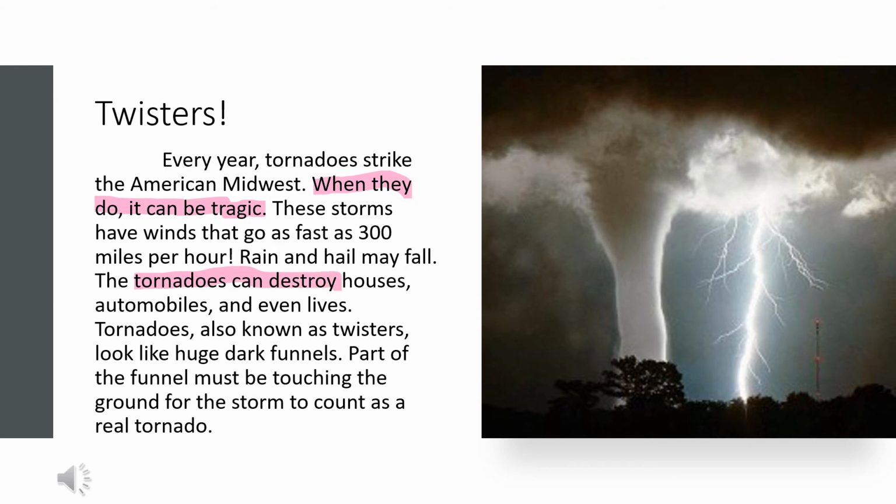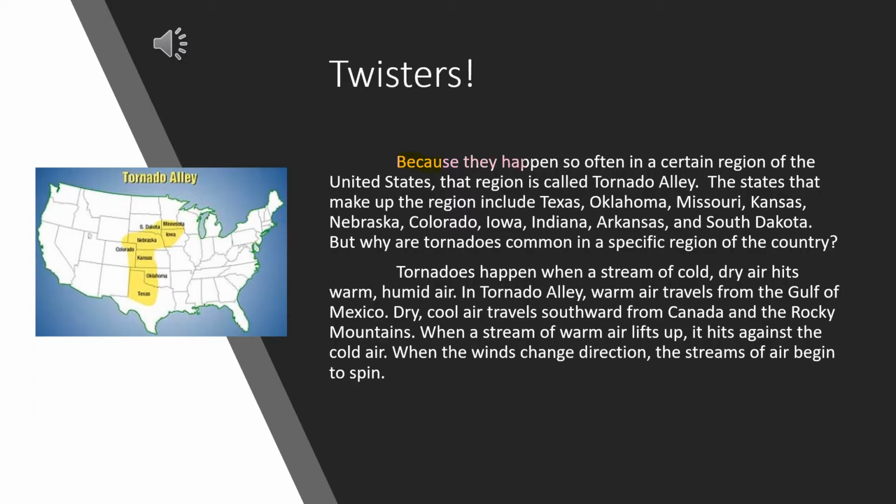Tornadoes, also known as twisters, look like huge dark funnels. Part of the funnel must be touching the ground for the storm to count as a real tornado. Because they happen so often in a certain region of the United States, that region is called Tornado Alley. The states that make up the region include Texas, Oklahoma, Missouri, Kansas, Nebraska, Colorado, Iowa, Indiana, Arkansas, and South Dakota.